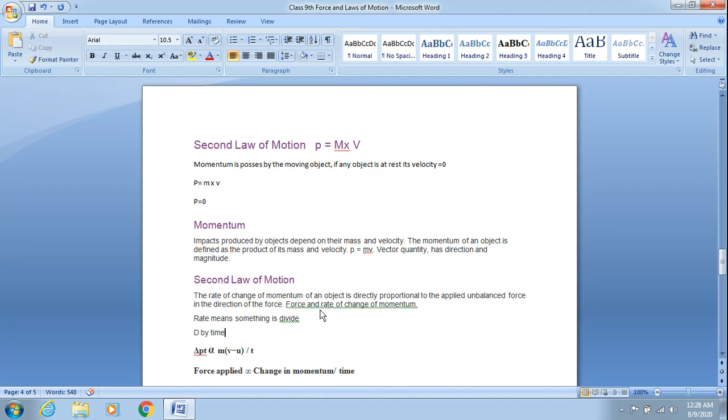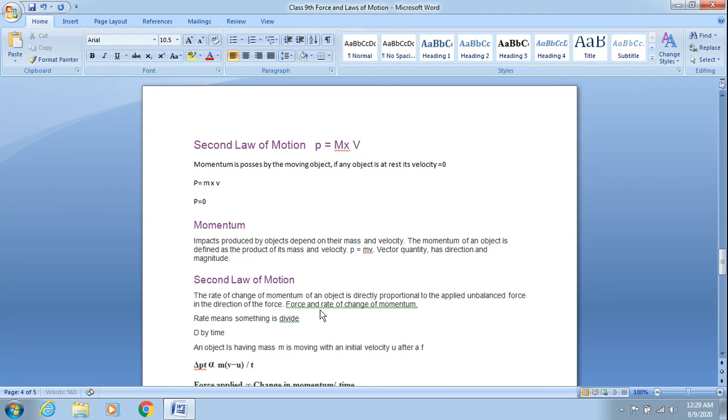Now, how to calculate this change in momentum? It is very simple. Suppose an object, as I explained to you earlier, is having mass m, and is moving with an initial velocity u.